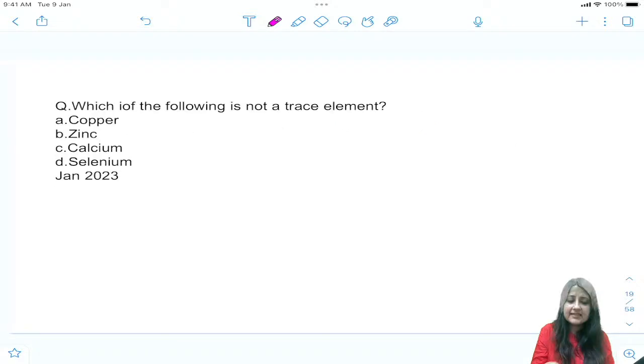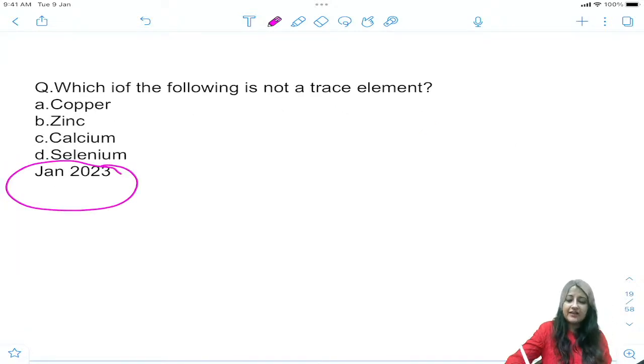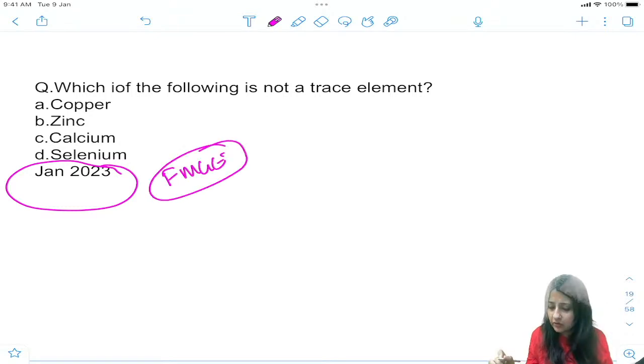Now this is a question of Jan 2023 FMGE question, a very basic question, and most of you ignore it. Batao, you don't study.